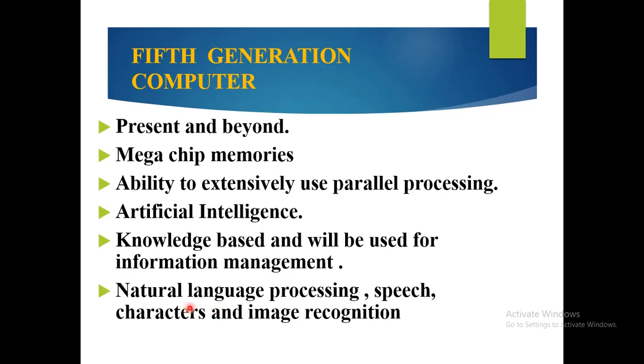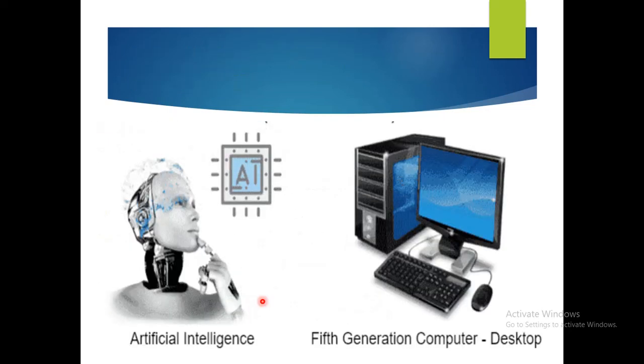They are also capable of natural language processing, speech, characters and image recognition. So they can recognize images, characters and speech, and do natural language processing. Here you can see the picture of a fifth generation computer desktop. What capabilities does it have?